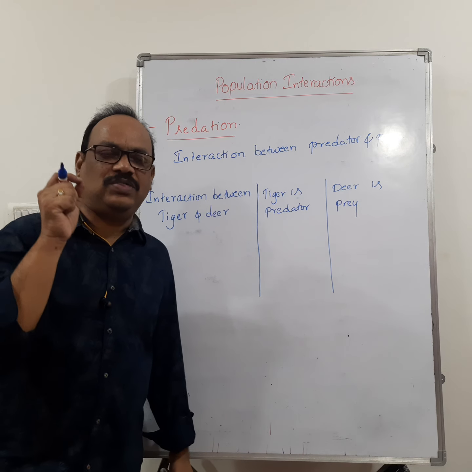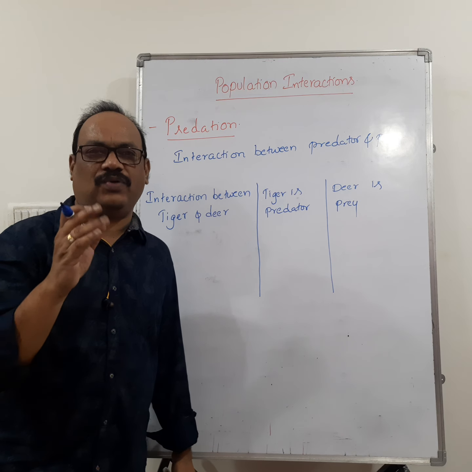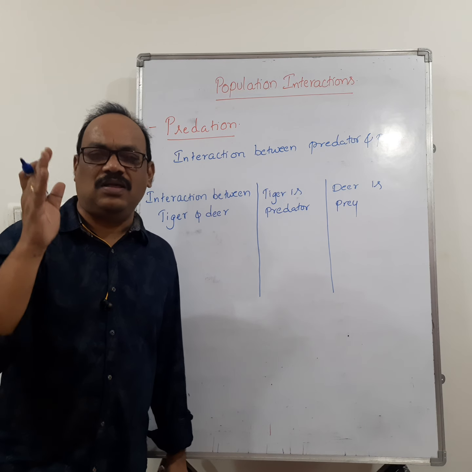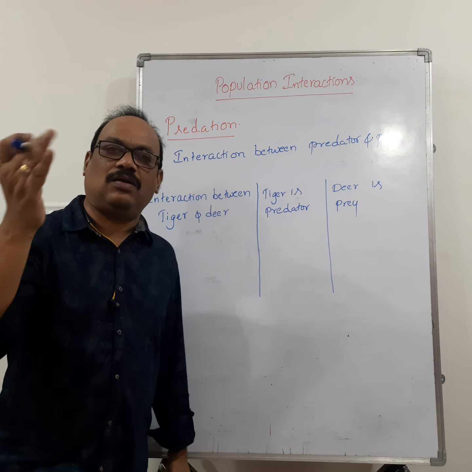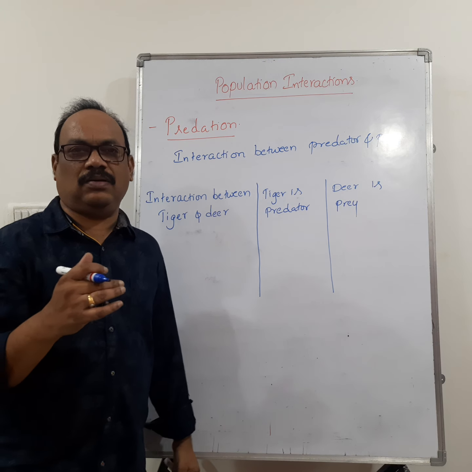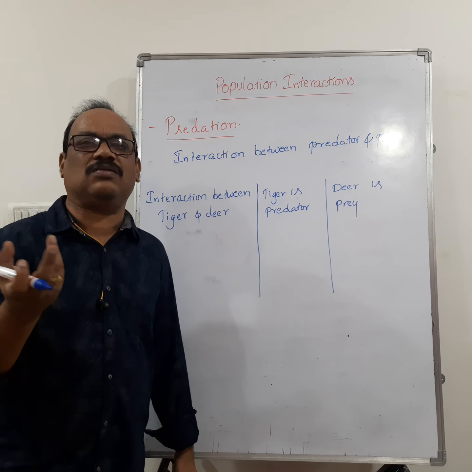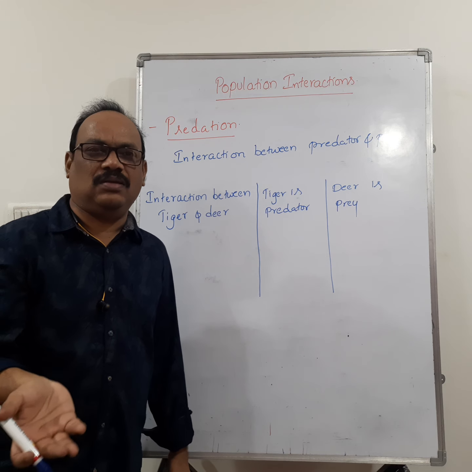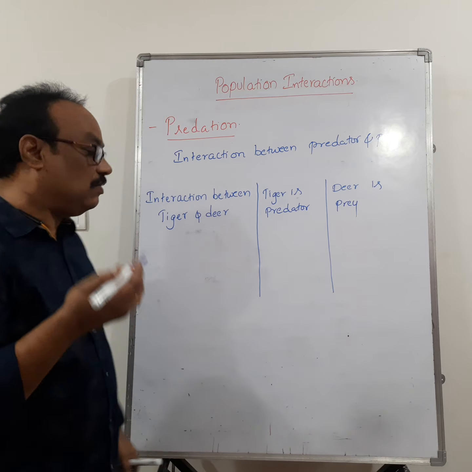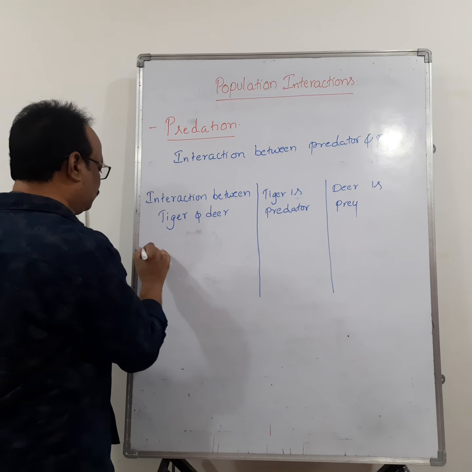The organism which kills another organism for its food purpose is called a predator, and the organism which is killed by another organism and eaten by it is called prey. You understand that? So predator means which kills the organism for its food purposes. That is called predator. The organism which was killed is called prey. For example, you take the sparrow.